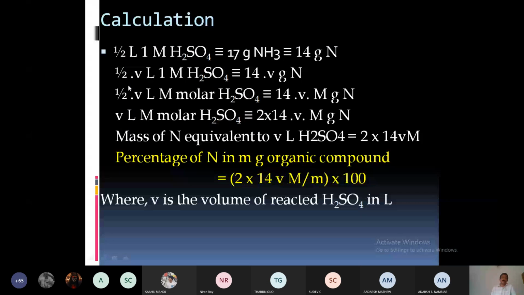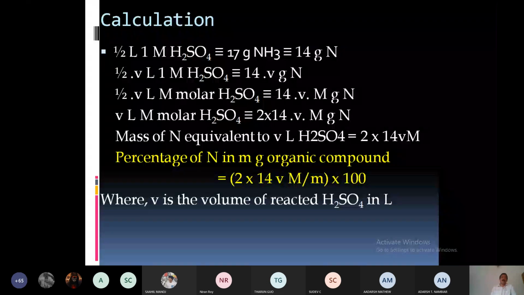Instead of 1, m molar. Half into V liter m molar H2SO4. Here it was 1 molar. So instead of 1, what is written here? M molar H2SO4 is equivalent to 14 into V into m gram nitrogen. 14 into V into m gram nitrogen.